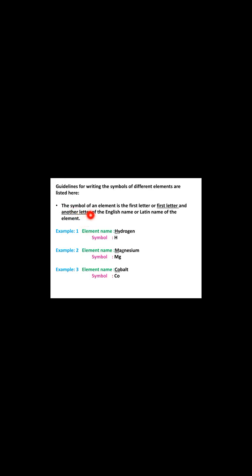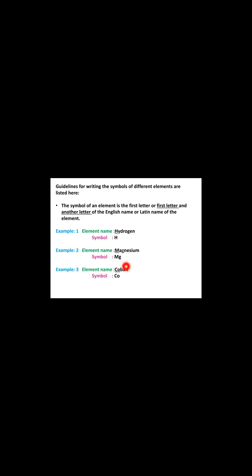So the symbol of an element is the first letter and another letter of the English name or Latin name of the element. Element name hydrogen, symbol H. It's the first letter. Second example, element name magnesium, symbol Mg. First letter, third letter.